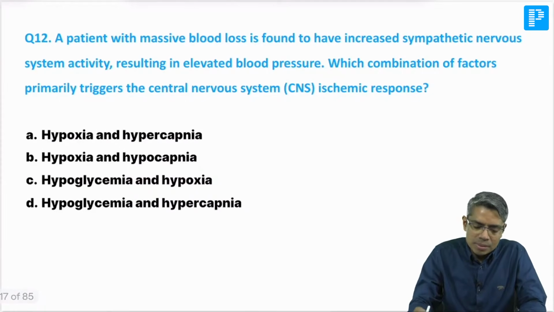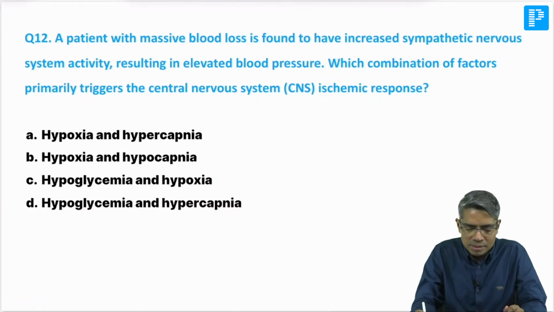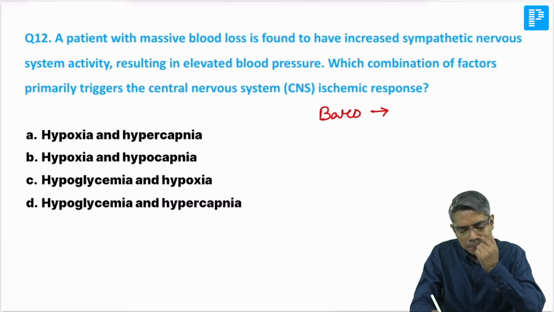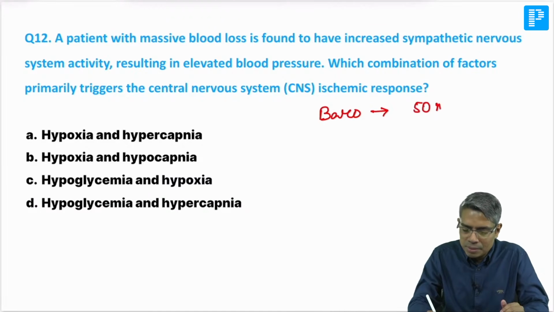Next question: a patient presented with massive blood loss found increased sympathetic nervous system activity. Whenever there is massive blood loss, we are expecting that the blood pressure of that person is going to fall. Generally we say that the baroreceptor has a regulatory effect from 50 millimeter of mercury up to 200 millimeter of mercury.